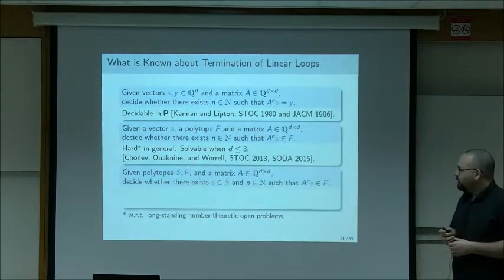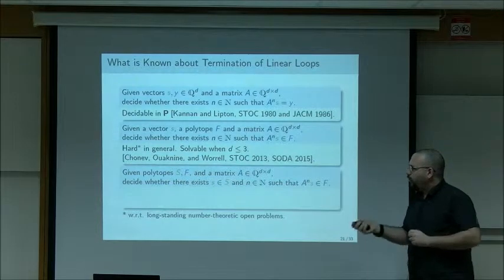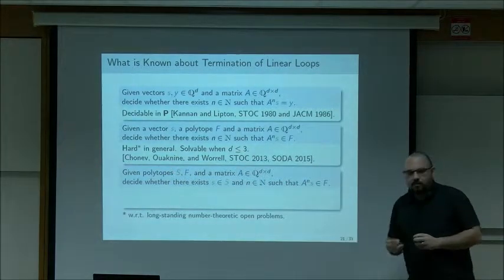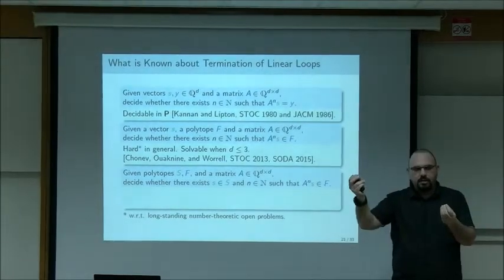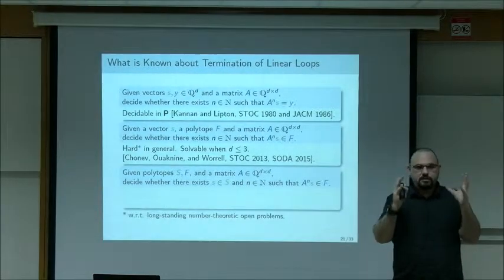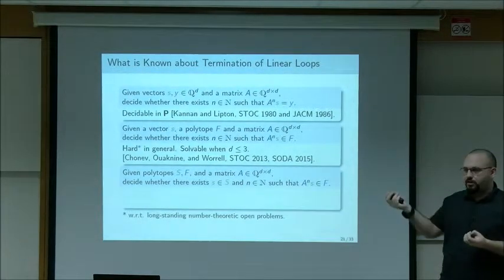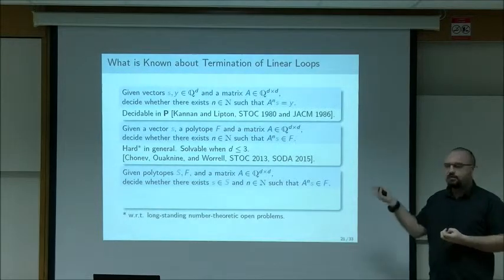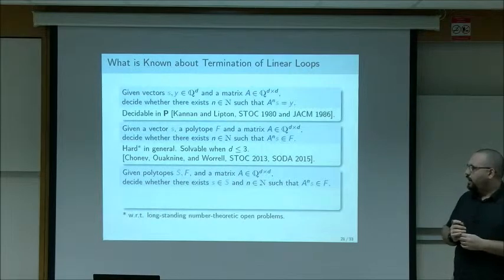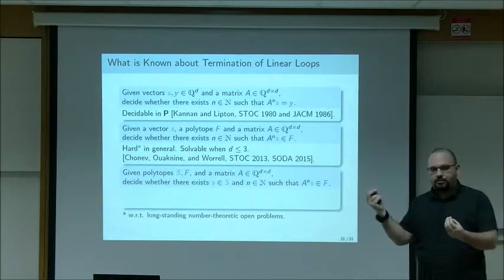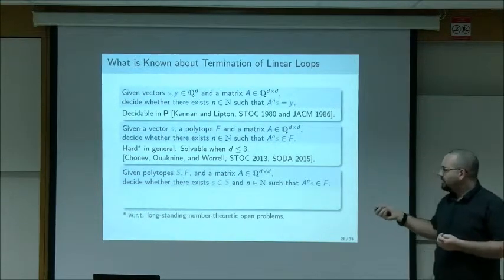A bit more recently, we looked at a dual problem, where we quantify the set of inputs. Now instead of having a single input and asking whether the orbit hits a certain set, we have a set of inputs, and we ask: does there exist some input that will cause termination? This corresponds to safety. If you think of termination as a bad event, as an error, then what we ask is: is there an input that will cause an error? And if there isn't, then the system is safe.